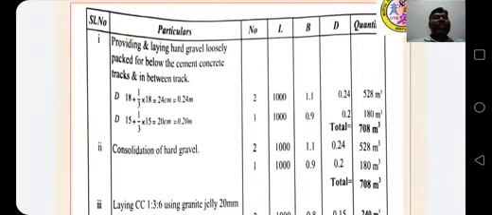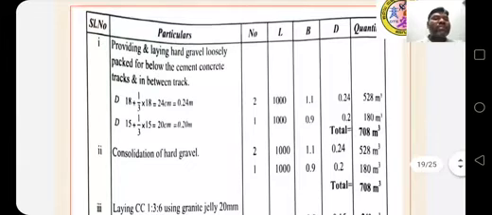Providing and laying odd gravel loosely packed below the cement concrete track and in between the track. That thickness is 18 centimeter plus one third of the thickness, that is 24 centimeter, in meter 0.24 meter. Two tracks of concrete, 1000 meter is 1 kilometer length, 1.1 meter breadth and 0.24 meter odd gravel depth, that is loose depth.